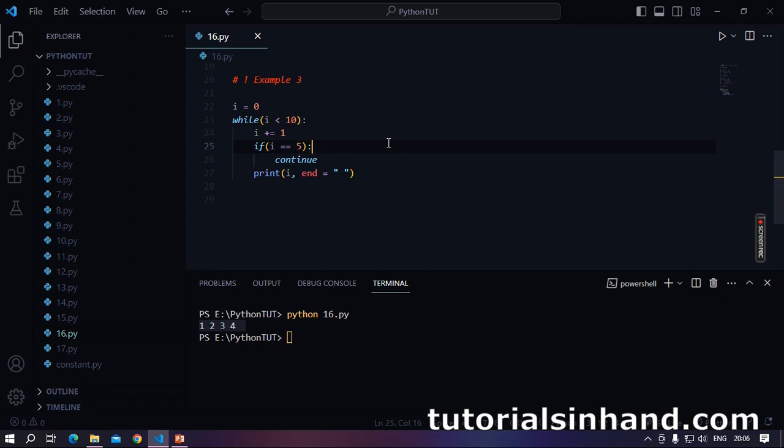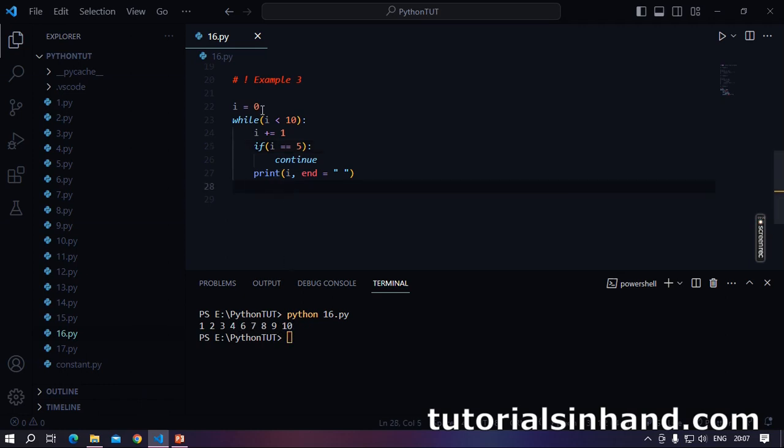Here in the next example, we are going to see what this continue statement does. Basically, as I have already told, break statements terminate the loop. Similarly, continue statements don't terminate the loop. What they do is skip the current iteration. Okay. I won't tell you much, but first I will run the code. And you will see, here we are getting 1, 2, 3, 4, but we are not getting 5, 6, 7, 8, 9, 10. So 5 is skipped.